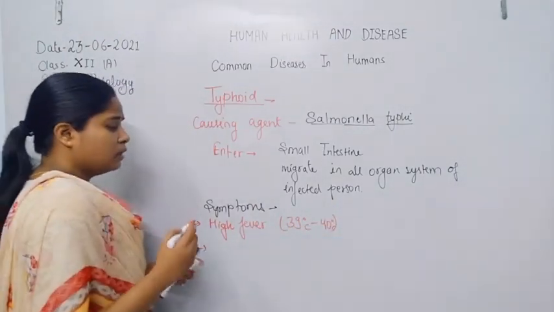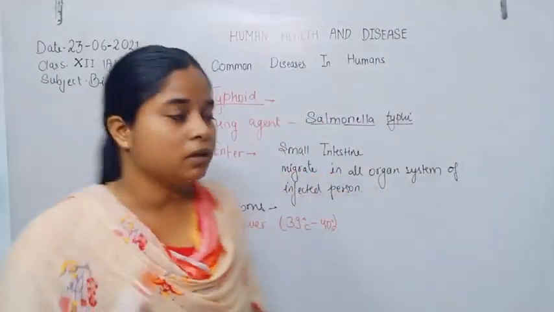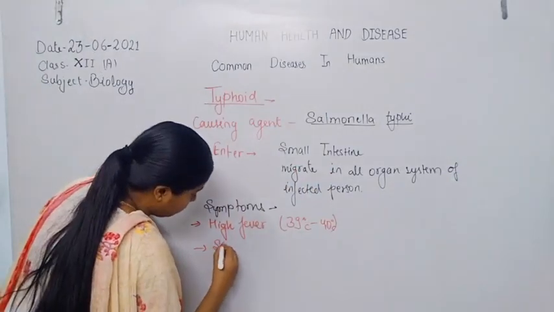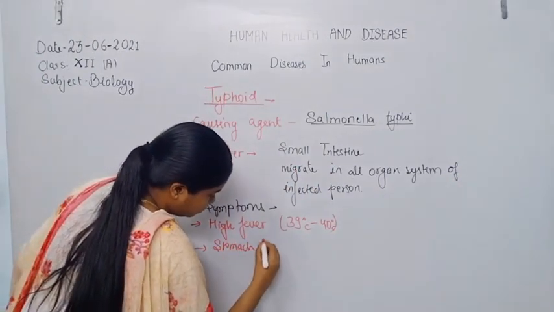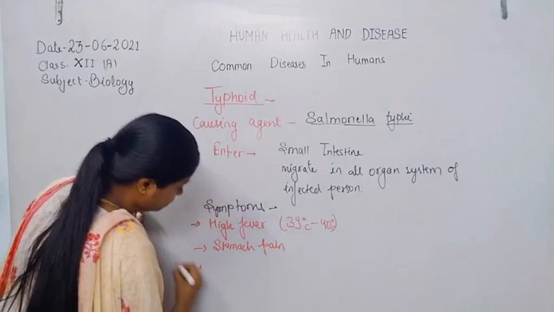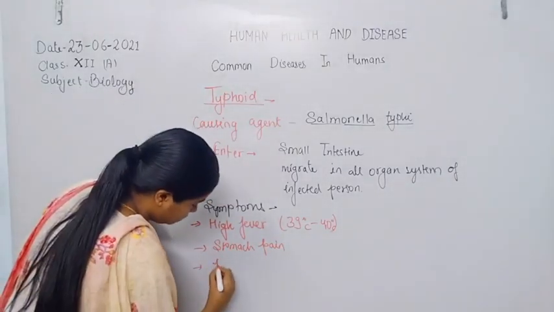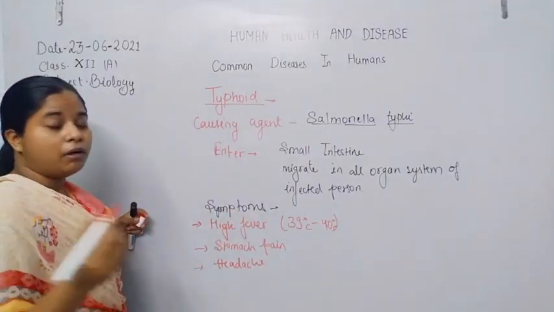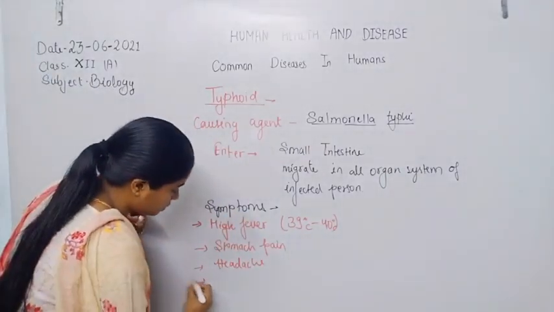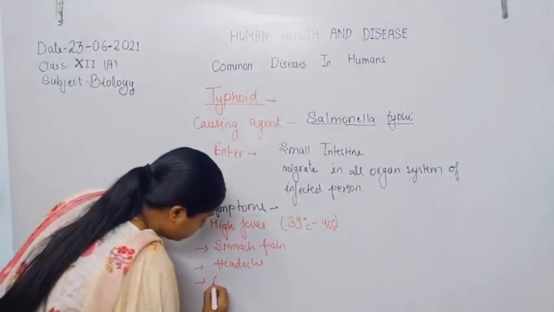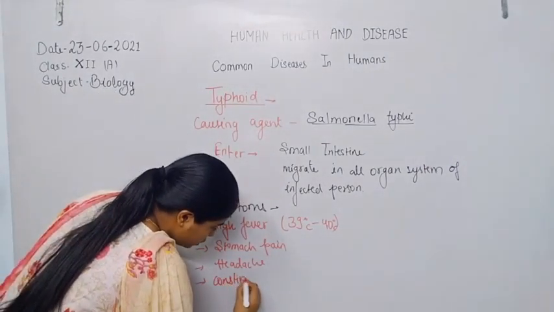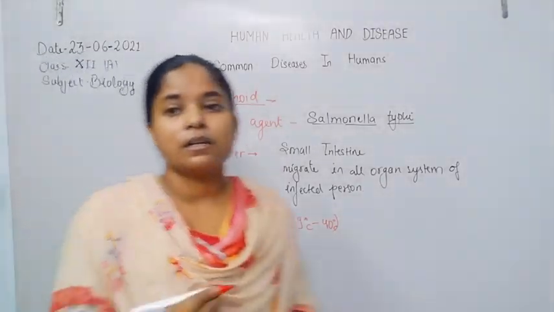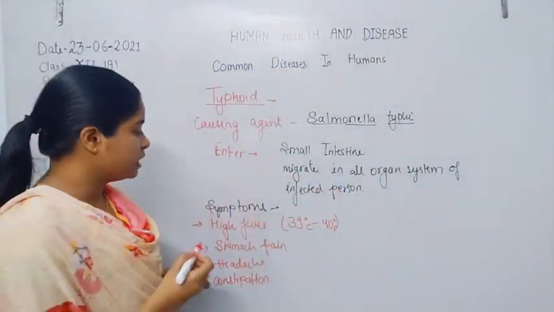Second, the symptom is stomach ache, also said to be stomach pain. Headache. Now after this headache, constipation also arises in the typhoid patient.